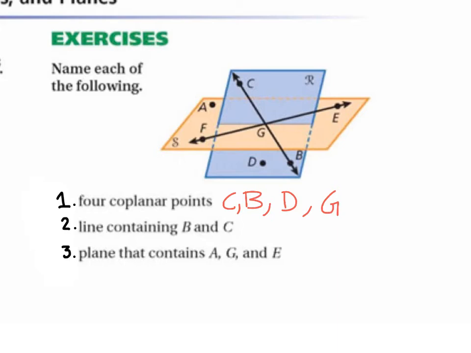Coplanar points make like a... They're just all on the plane. They don't have to be in any shape. They don't have to be on the same line, but they're just all on the same plane.